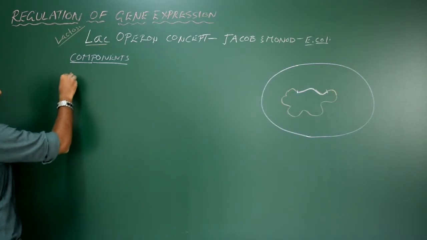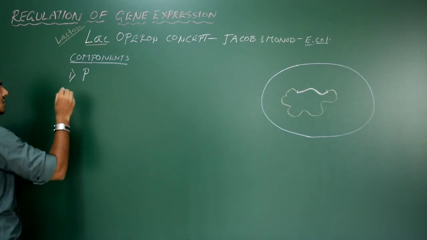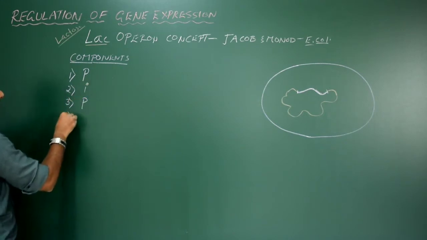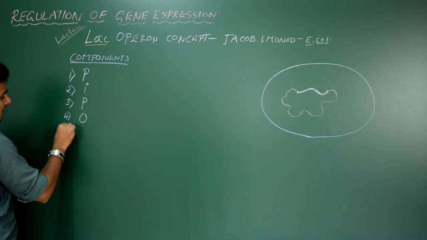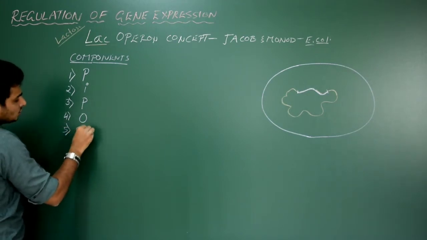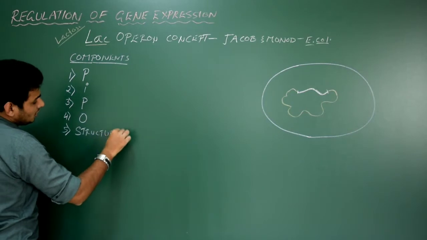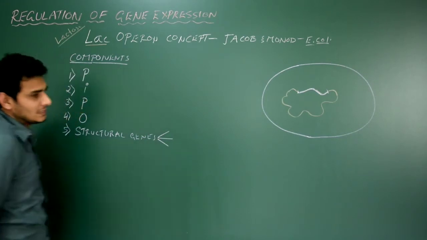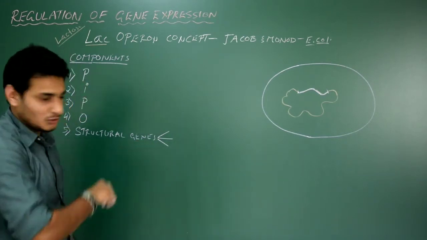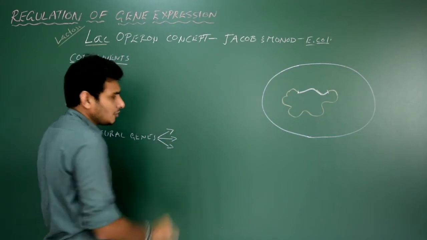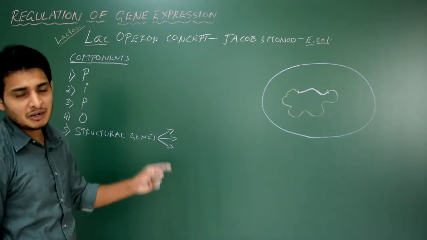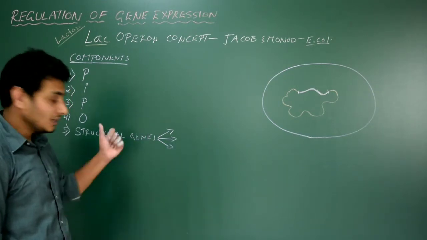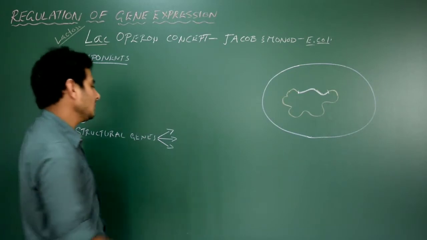First, let me write the components, very easy. Let me write P here, then small i, third one is again P, fourth one is O, fifth one is structural genes. Normally the structural genes contain 3 genes, that is polycistronic. Eukaryotic genes are monocistronic. That means one DNA segment contains only one gene, and one gene will produce only one protein or one enzyme. But in this case, one gene will produce multiple proteins or multiple enzymes.